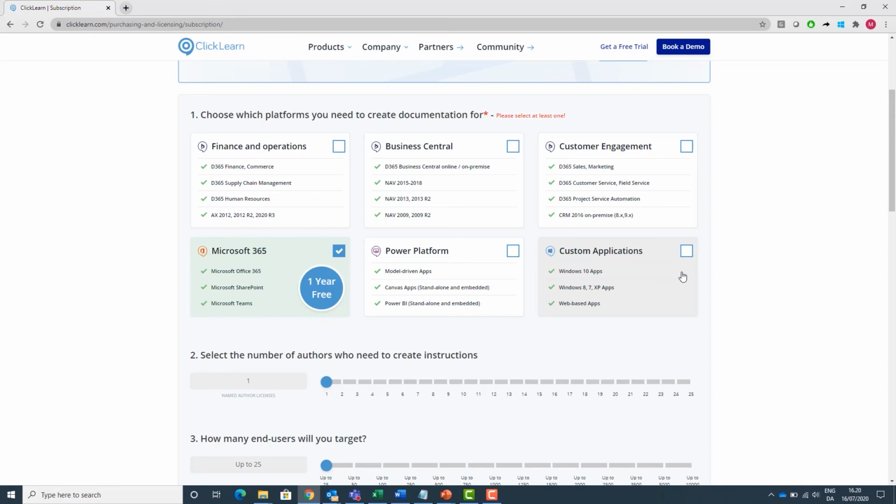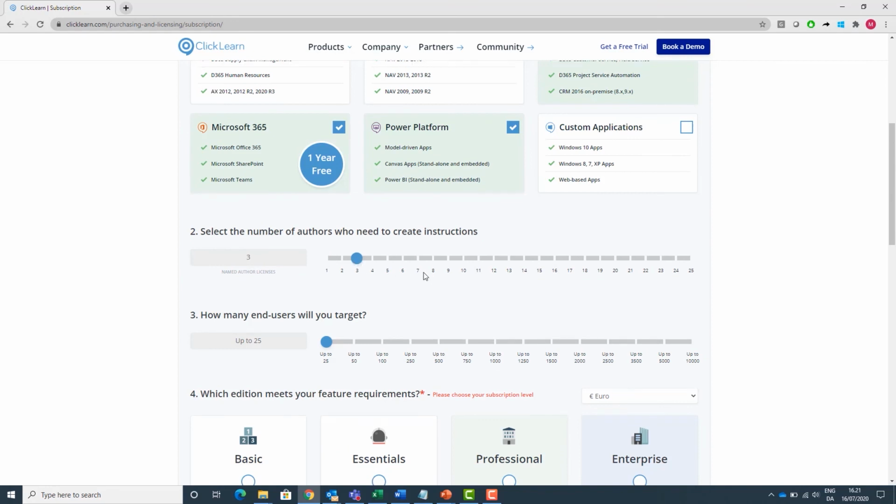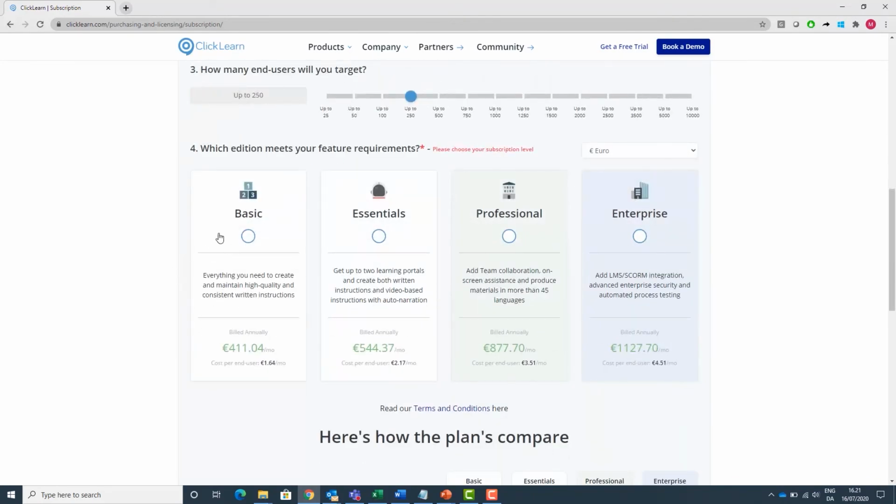As an example here in the browser, ClickLearn is capable of capturing your processes. Personally, I am using Customer Engagement a lot, and we also have some Power Platform embedded into it, and I like to have the Outlook or the Office suite included in my price. I will now take an example of 3 people that will need to create learning instructions, and I have 250 employees that will be consuming my learning materials. Then we now have the price for each edition.